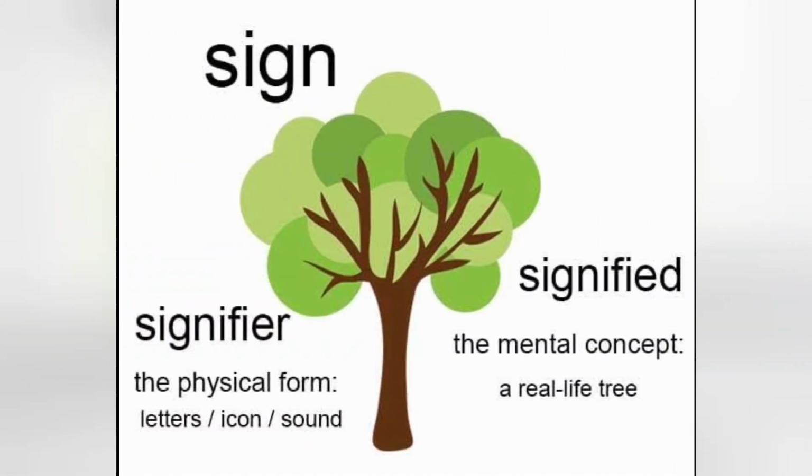Now, let us try to understand the concept of signifier and signified with the help of an example which you are able to see on the screen. It's a tree. All right. So when we say a tree, the two concepts that come to our mind: one is the physical form. Now, it can be in the form of an icon, sound or other things, but when I say a tree, immediately in your mind a mental concept is generated.